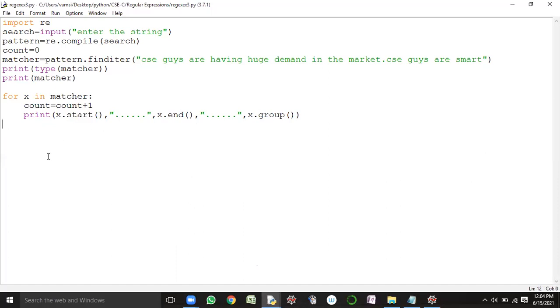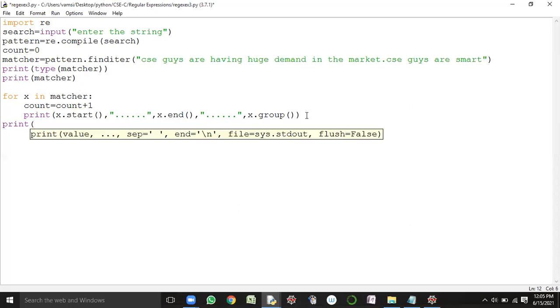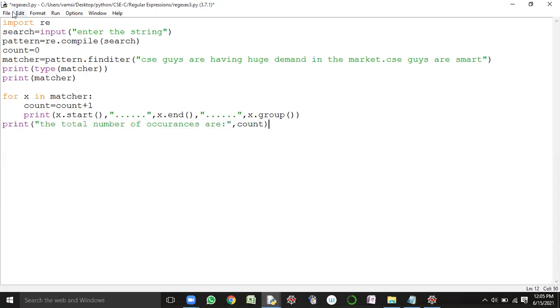Okay, so after execution of this particular for loop, I should display the number of occurrences of the CSE pattern, or not? Yes, sir. So print the total number of occurrences. Where is it available? The count variable. Count, right? That's it. Save the logic, guys.